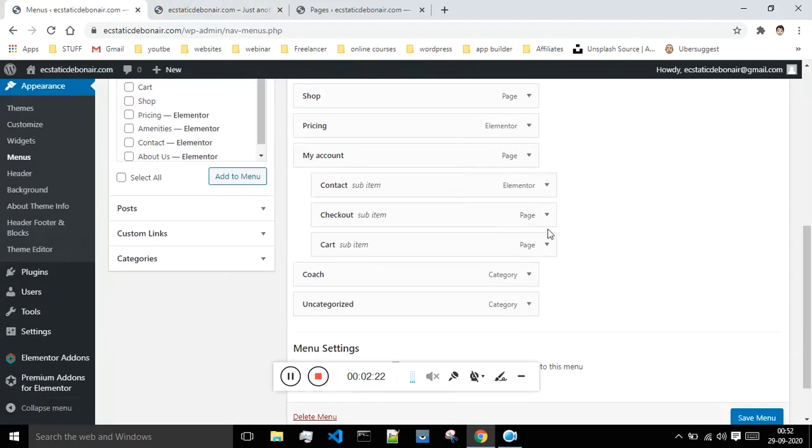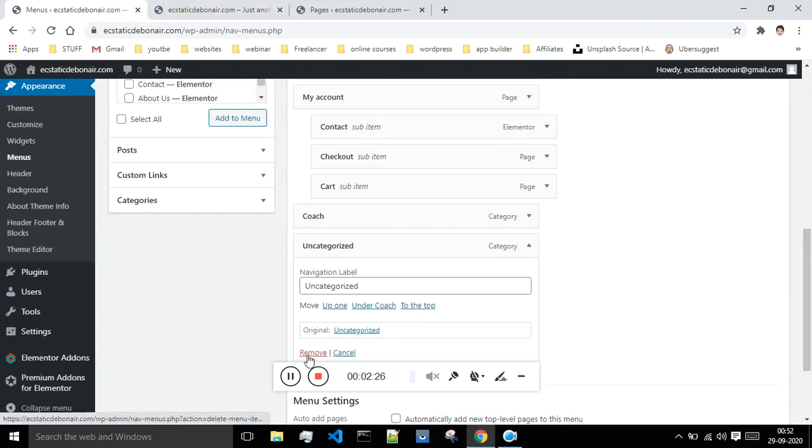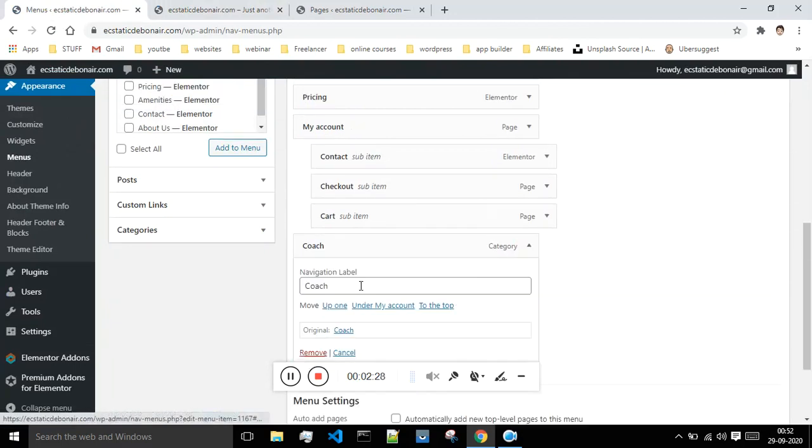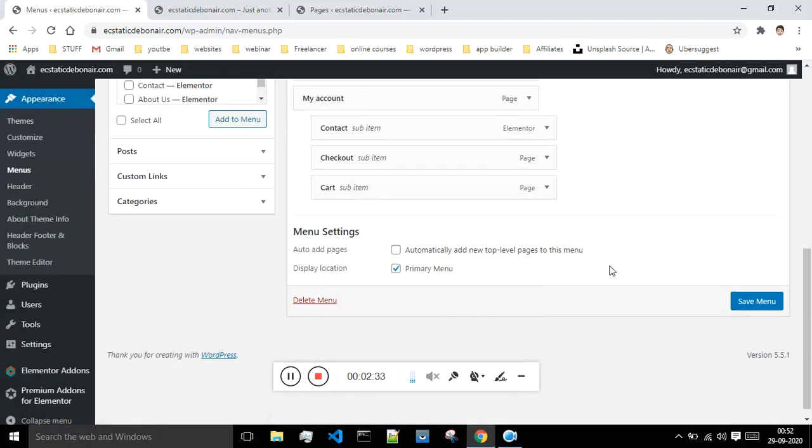But now if suppose I want to remove something, then I will click on this. I will say remove. Click on this. I will say remove. Okay, so this is how you can remove it.